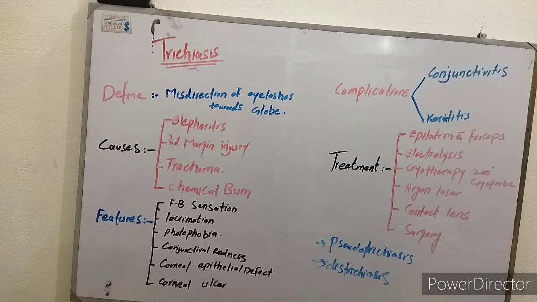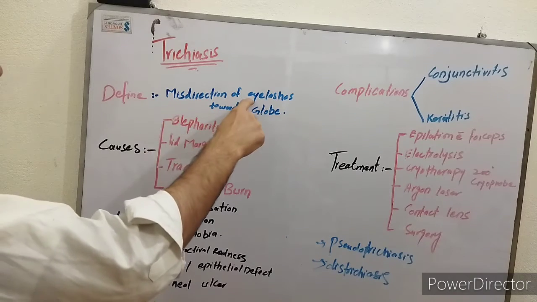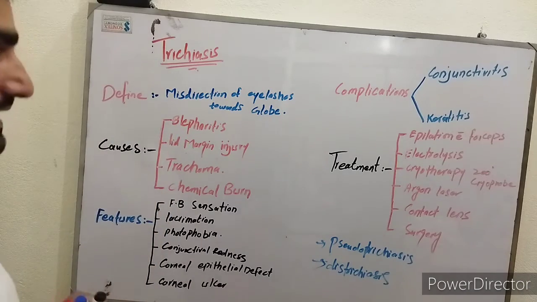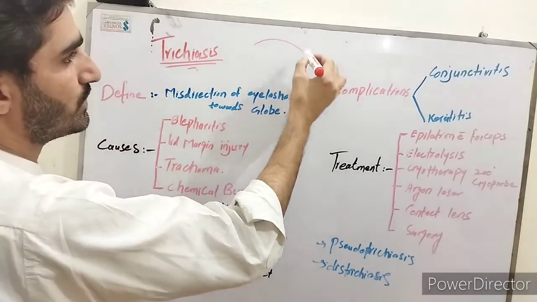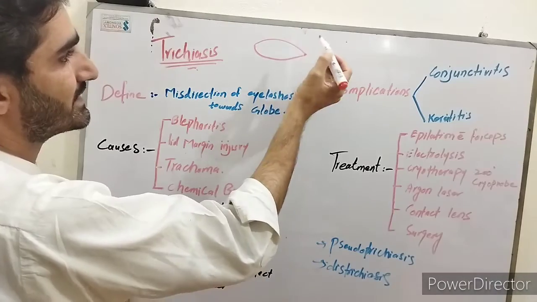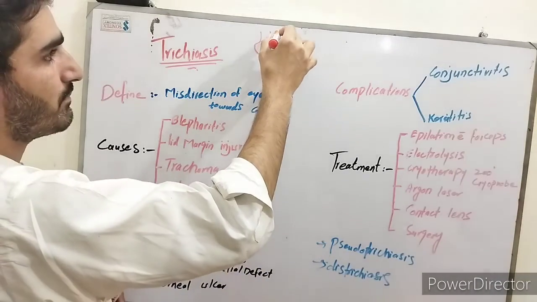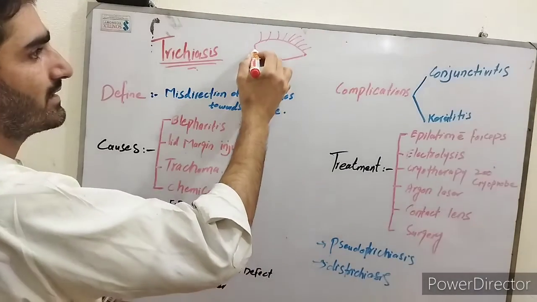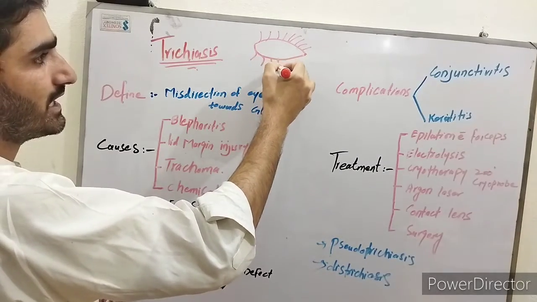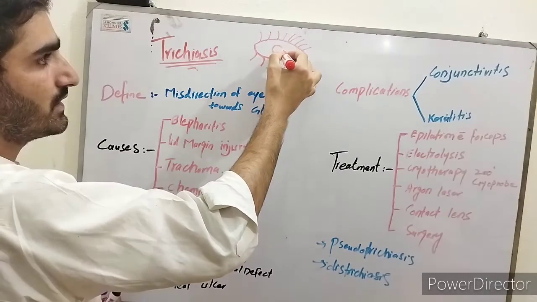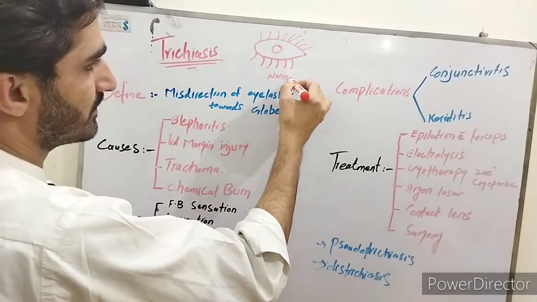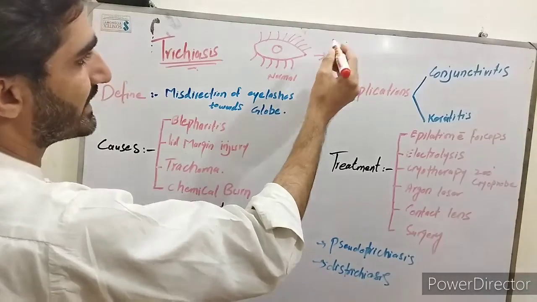First of all, what is the definition of trichiasis? Misdirection of eyelashes towards the globe is called trichiasis. I think everyone knows very well that the direction of eyelashes in our upper lid is upward, but the direction of eyelashes in our lower lid is downward. This is the normal eye, but in case of trichiasis,